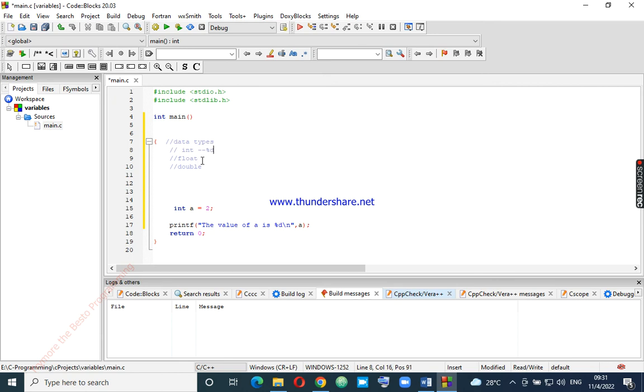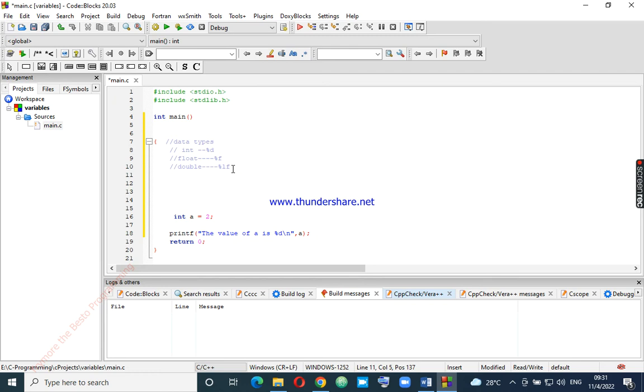To recognize a float, we use %f. To recognize a double, we use %lf.